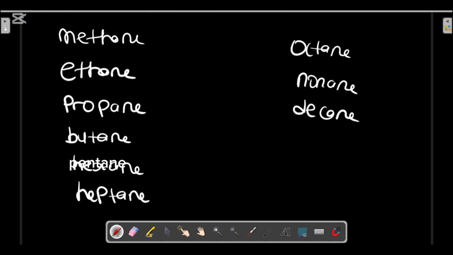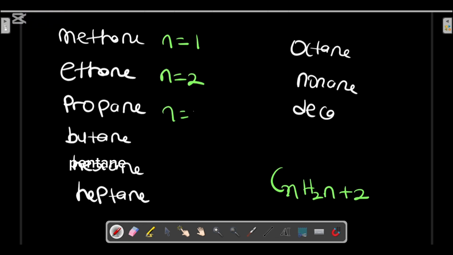From our general formula CnH2n+2, in methane n equals 1, in ethane n equals 2, in propane n equals 3, in butane n equals 4.